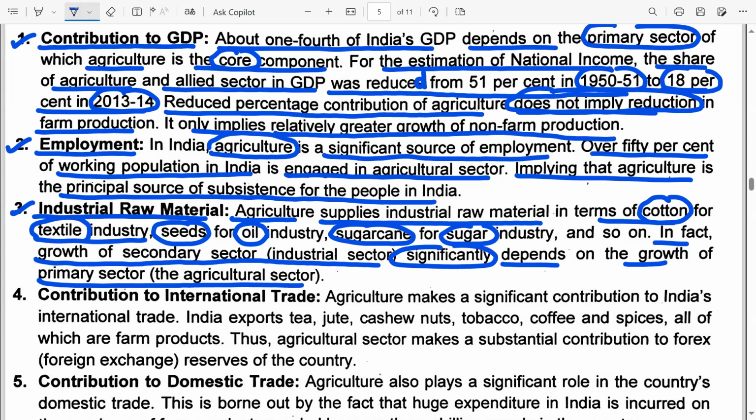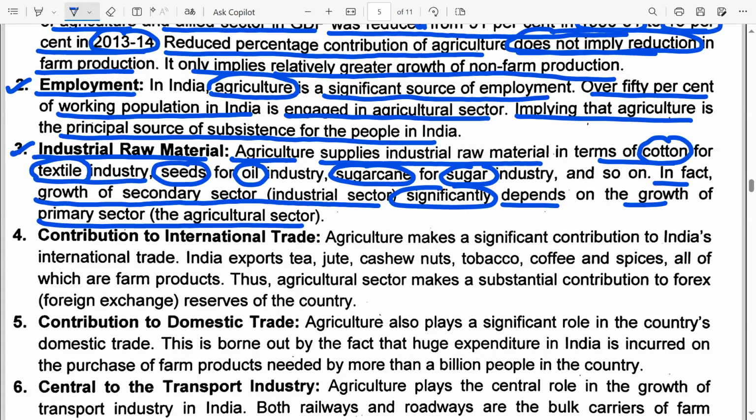So this highlights the importance of agriculture, because a well-developed agricultural sector is going to provide good raw materials for the secondary sector. Okay, contribution to international trade. Now, when I talk about exports and imports of India, India was majorly exporting agricultural products. So a lot of foreign exchange earnings earned by India were coming from the agricultural sector.